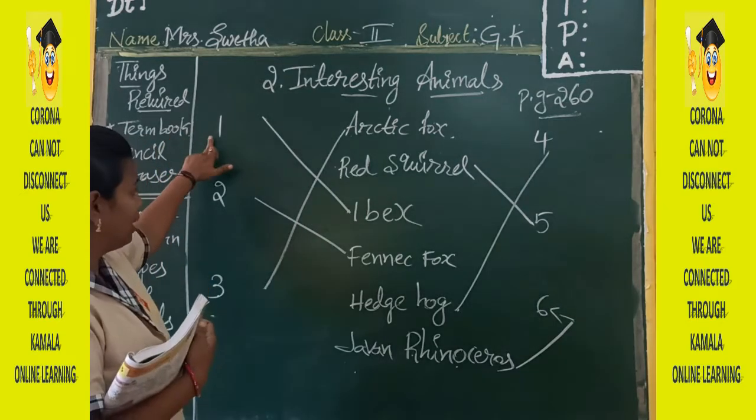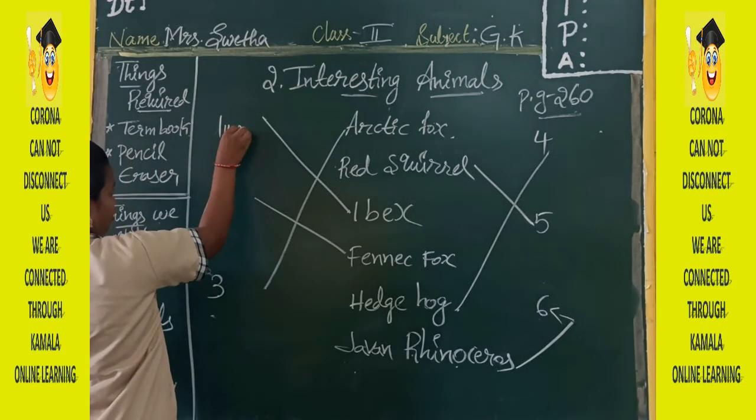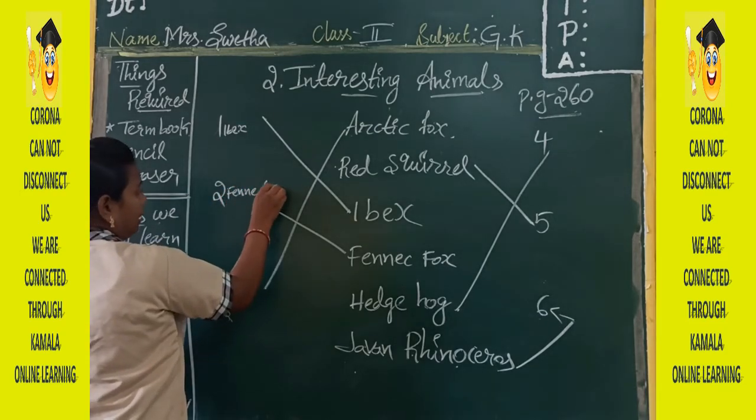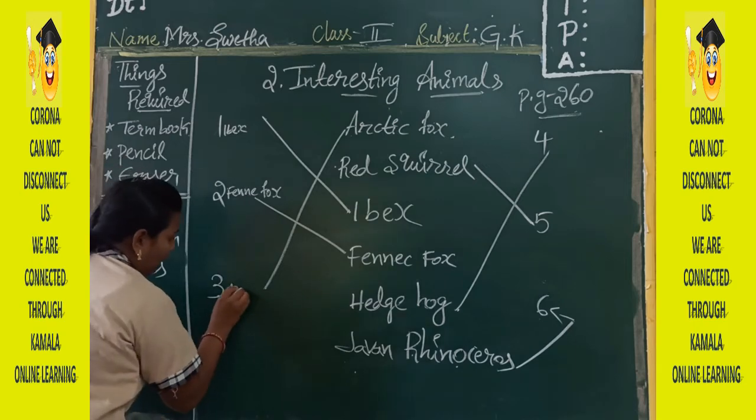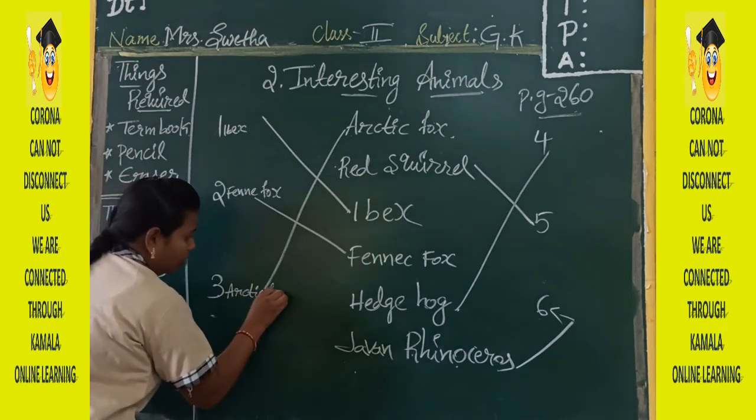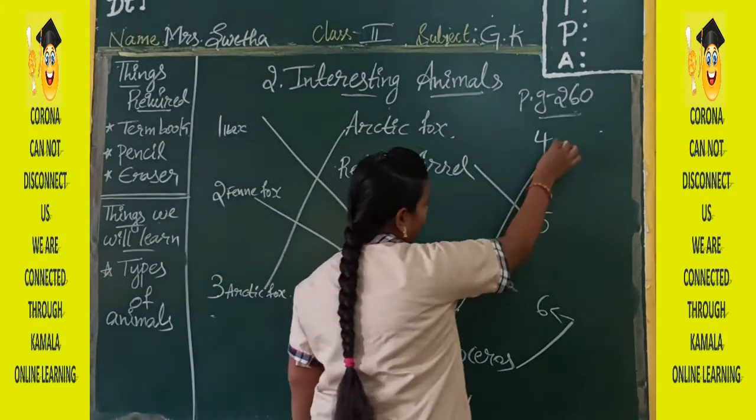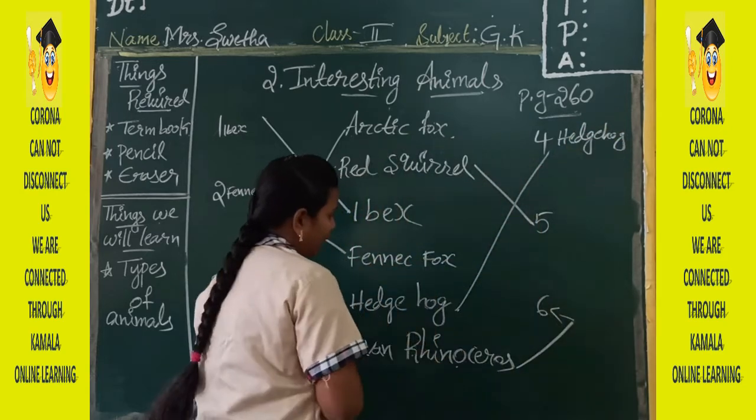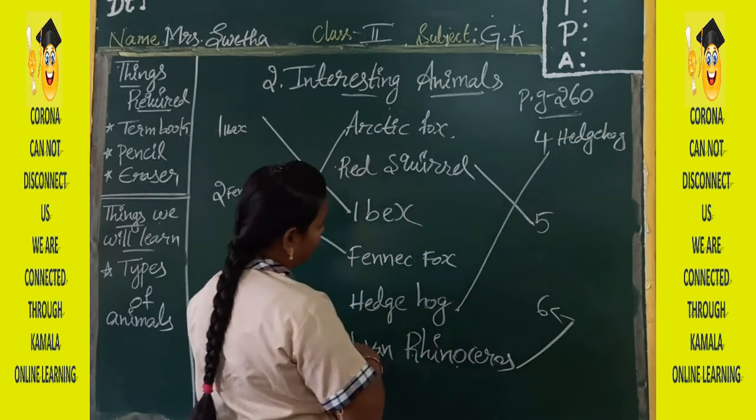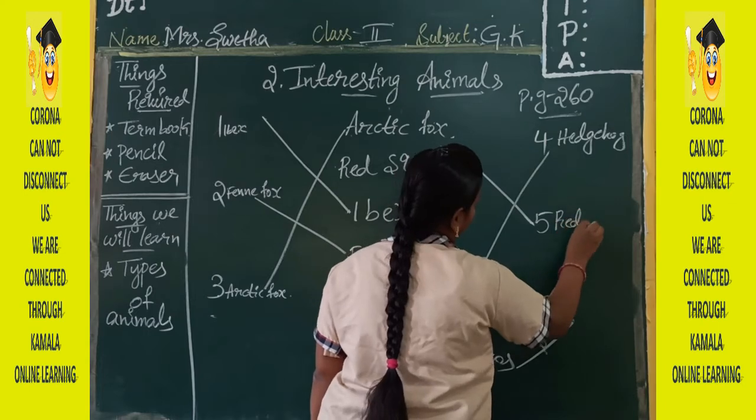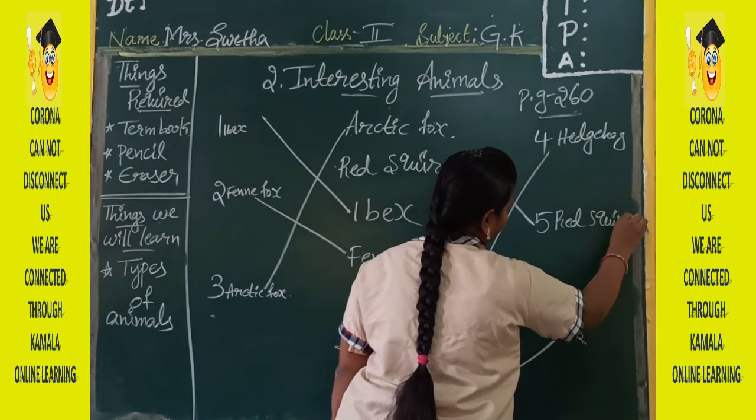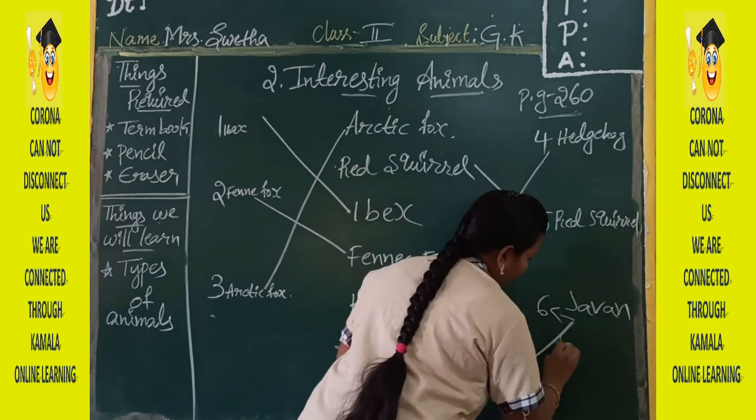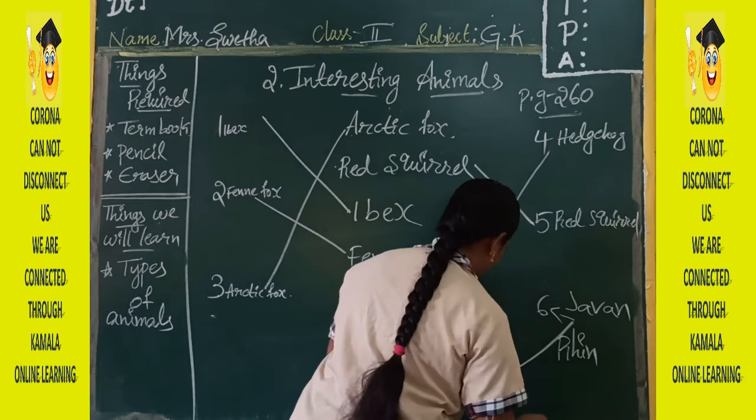So see, first one is ibex, second one is fennec fox, third one is Arctic fox, fourth one is hedgehog, next fifth one is red squirrel, sixth one is Javan rhinoceros. Okay. Now you can check your answers.